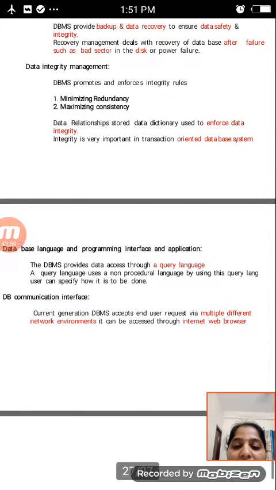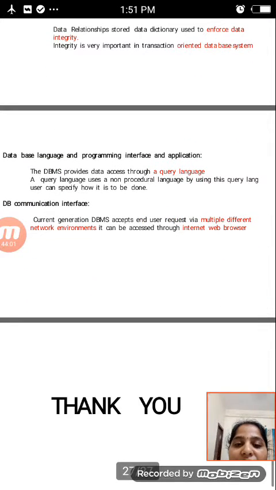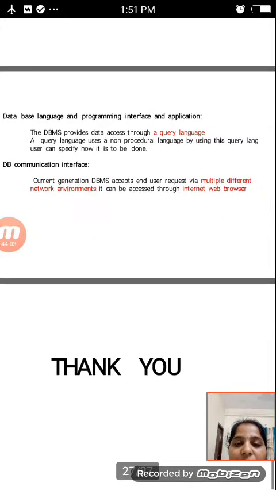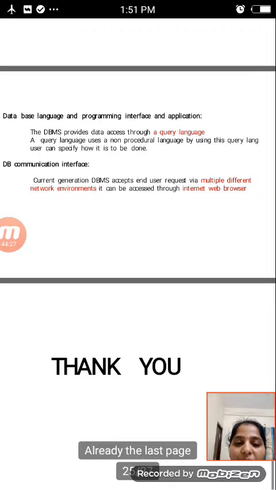After that, database access languages and application programming interfaces. The database provides data access through a query language. Whenever we use the database, we use a query language. A query language is a non-procedural language; by using it, the user specifies what is to be done and knows how to retrieve the data.